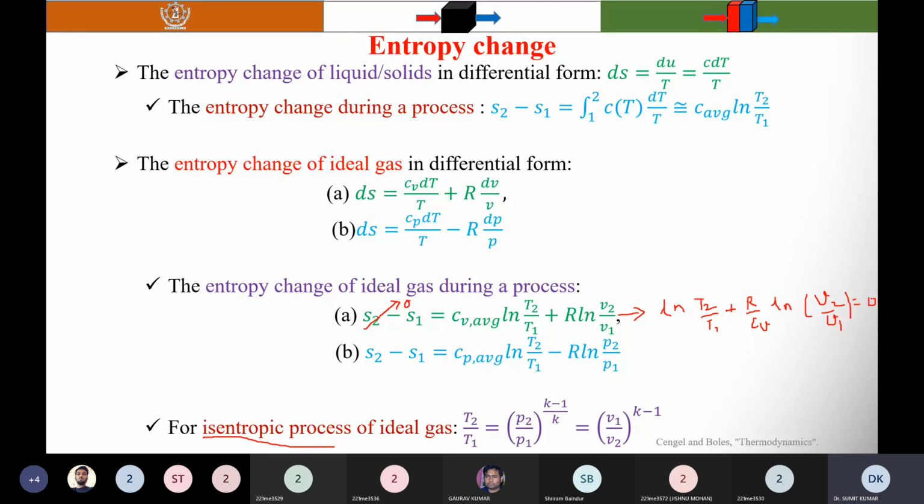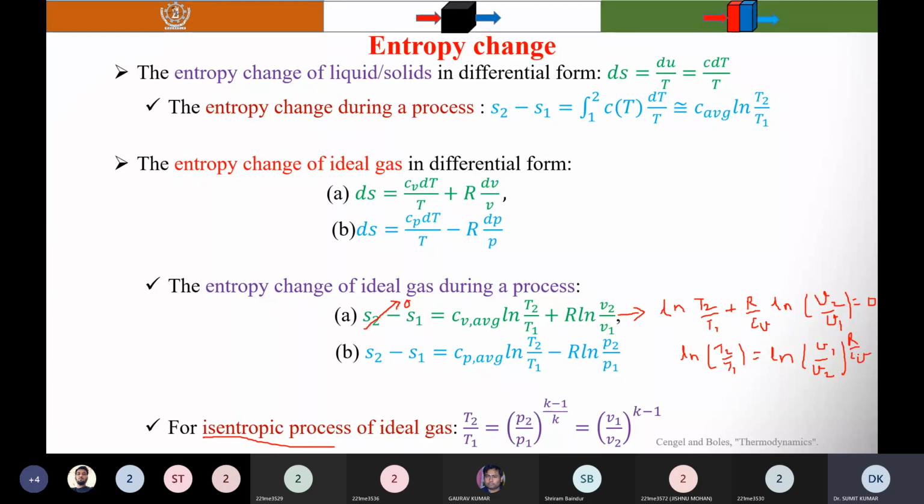I have divided by Cv on both sides. So when you rearrange these terms, you will find that natural logarithm of T2 by T1 is equal to natural logarithm of V1 by V2 raised to power R by Cv.